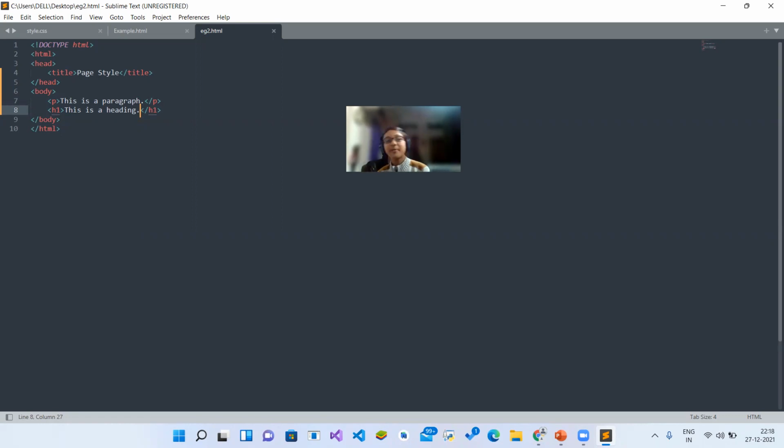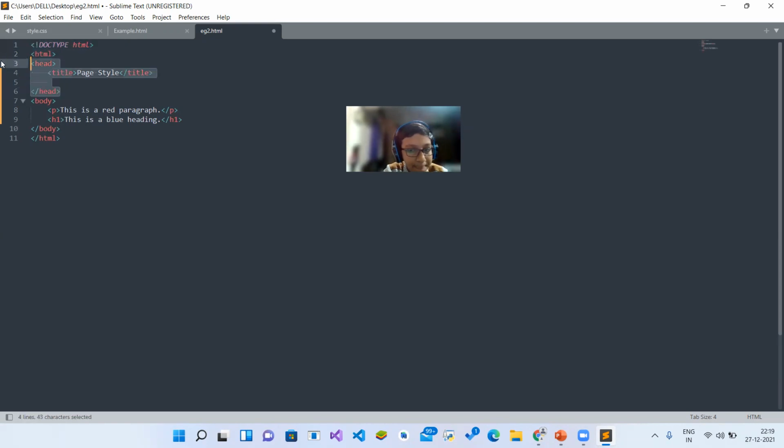Well, in this situation, what we will do is that this is a red paragraph and this is a blue heading. Additionally, we have to change the background color of this body. I think black. The color of the body will be black. So let's get to work now.